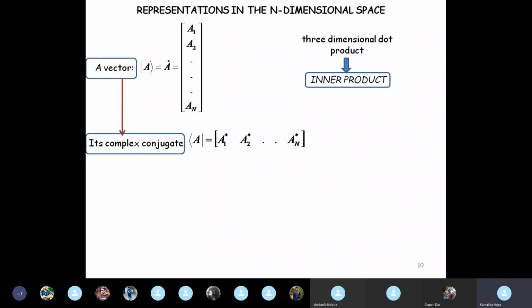Basically, I wanted you to know these symbols. I wanted you to get acquainted with these symbols. This is a state vector. This is the complex conjugate of a state vector. This is nothing but the dot product, or now that we call the inner product.